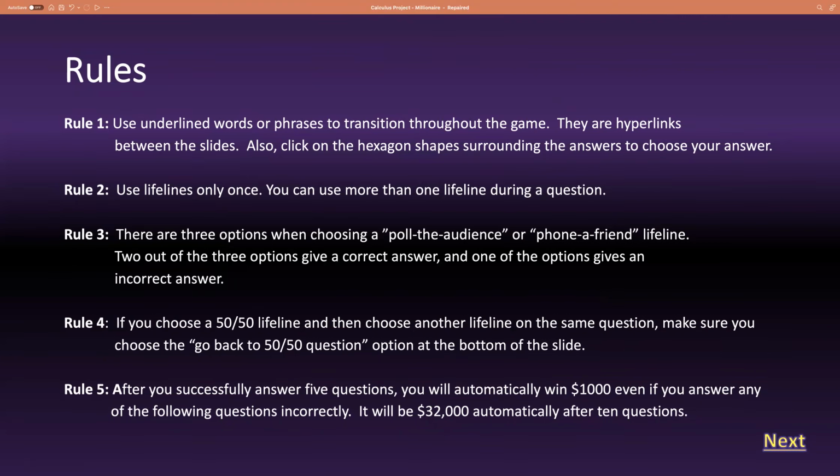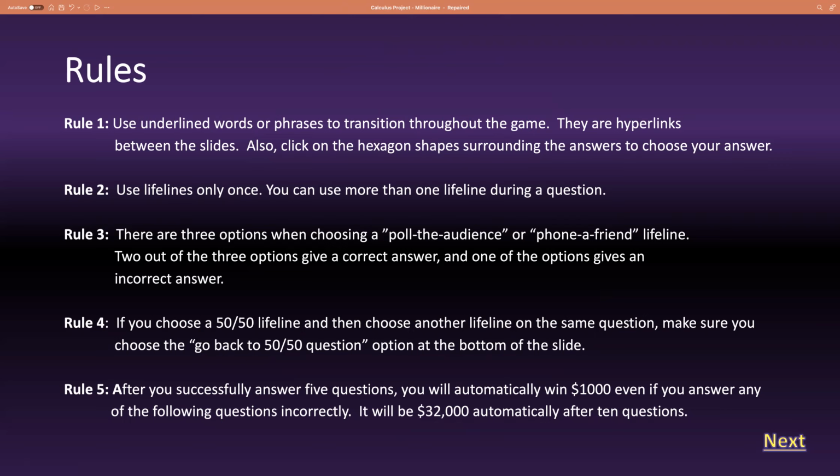Rule number two, please only use each lifeline once during the game. You can use more than one lifeline during a question. Rule number three, let's take a further look at those lifelines. For each question, there will be 3 poll the audience and 3 phone a friend lifeline options.